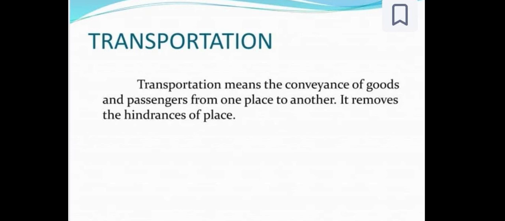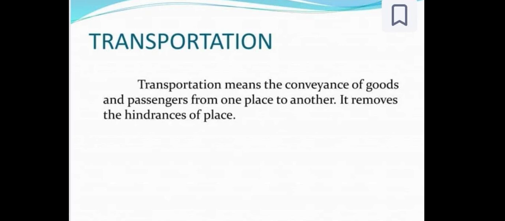There are various types of transportation, such as passenger transportation, which is helpful only for people. Due to passenger transportation, people can move from one place to another place. The second one is freight transportation, which is helpful for moving goods.